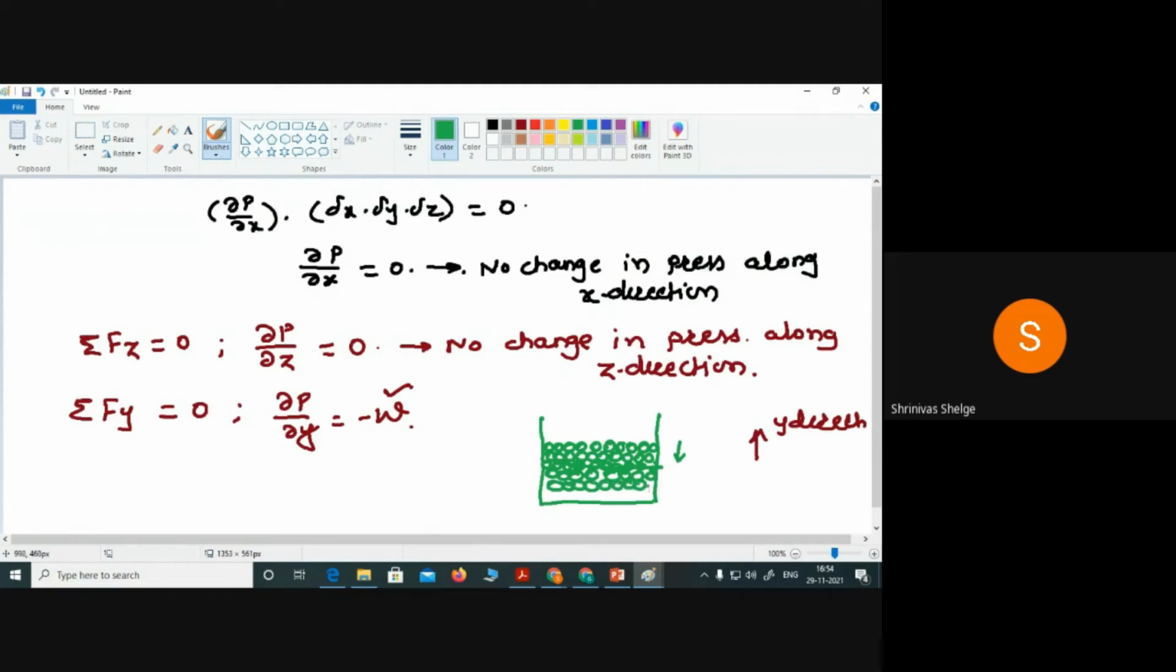What does it indicate? Yes, anyone please? Decrease in weight density. Decrease in weight density. Okay, again.